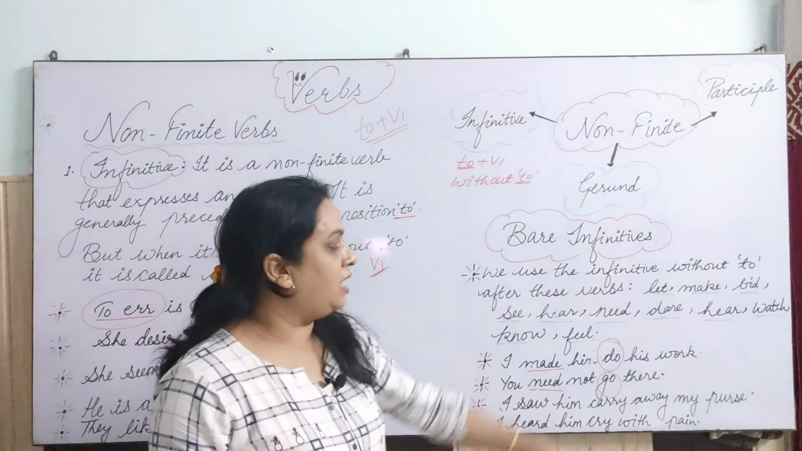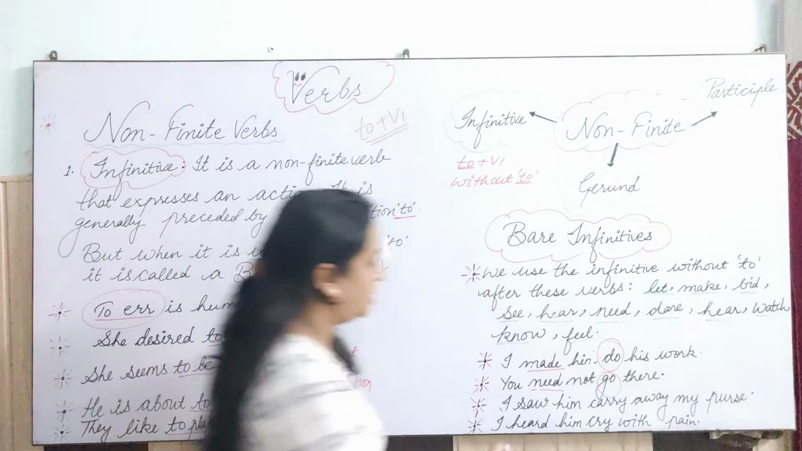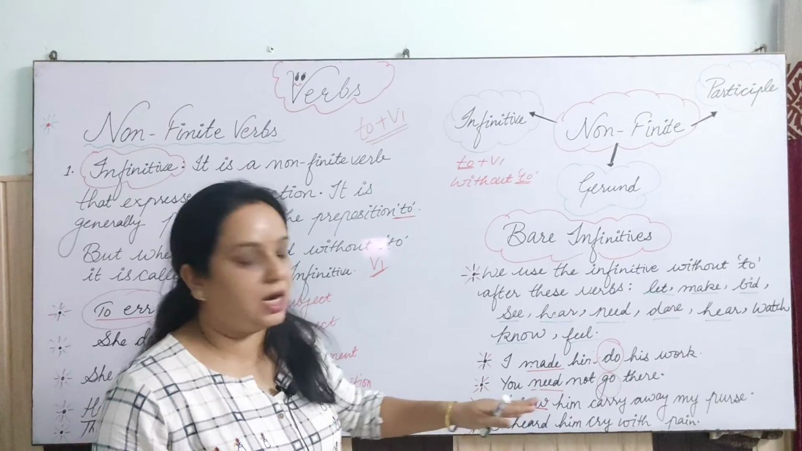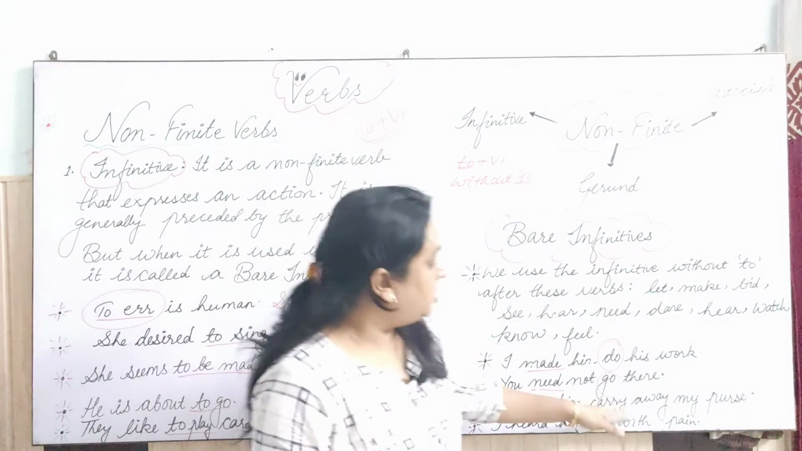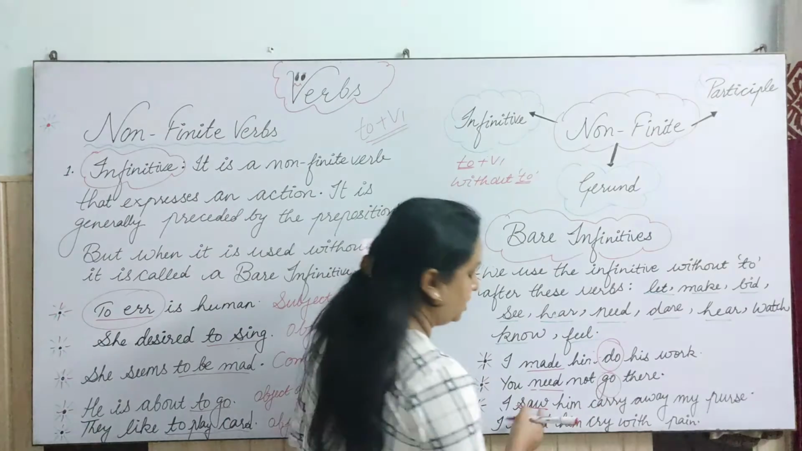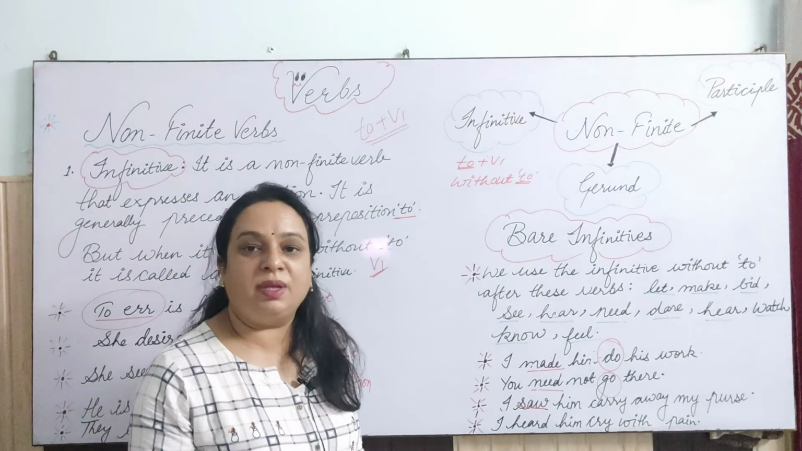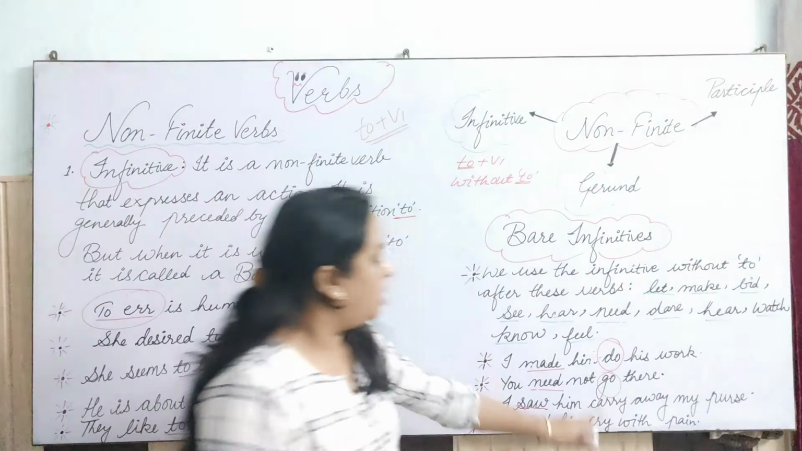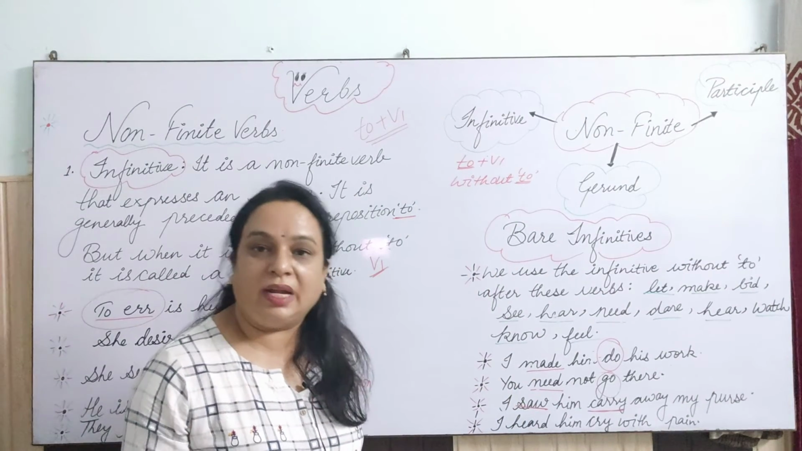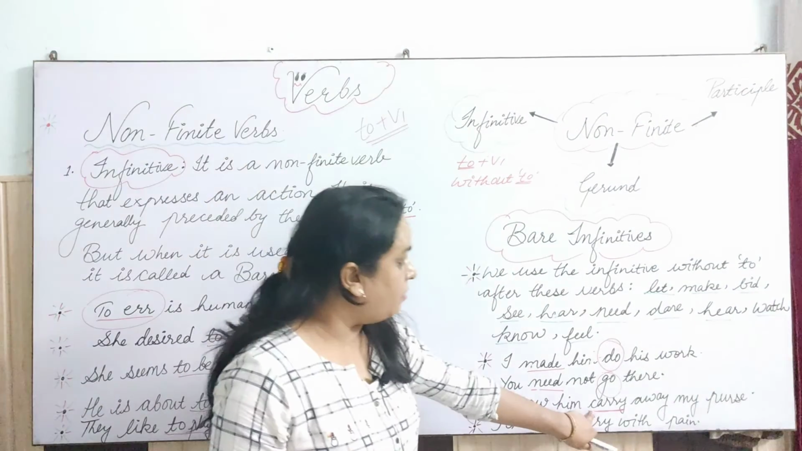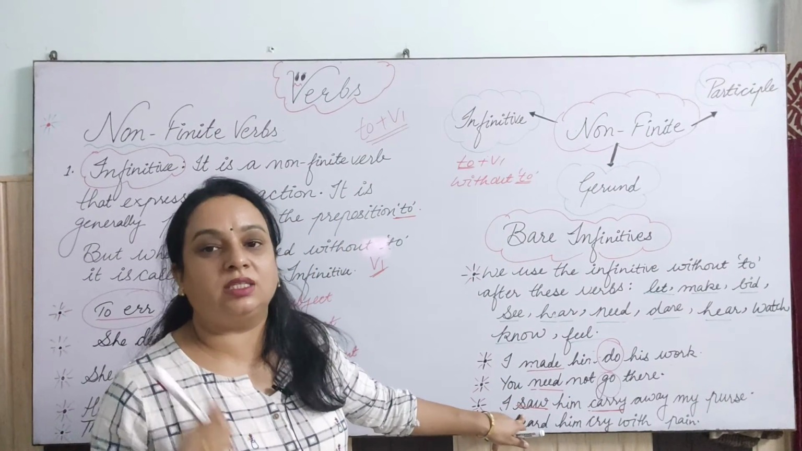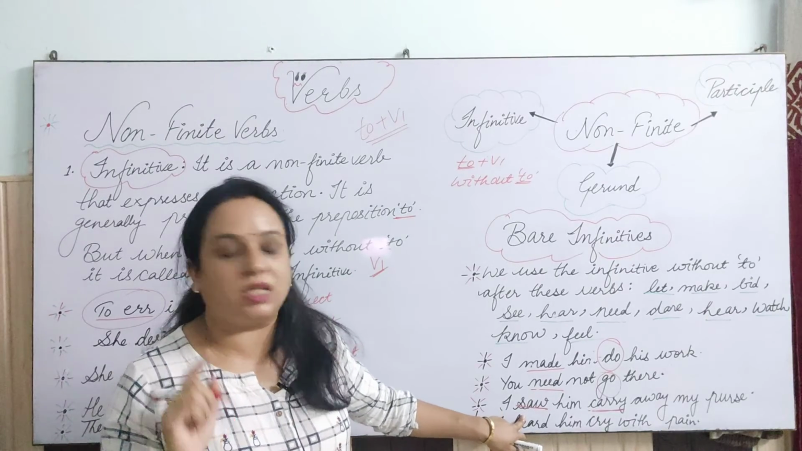I saw him carry away my purse. See, saw is what? The verb which is on our list. So him carry, the second verb, is used as a non-finite verb here, because saw is a finite verb, right? Carry is what here? A bare infinitive, a non-finite verb we are using here, but we are not adding to with that, because we have saw as the finite verb in the sentence.